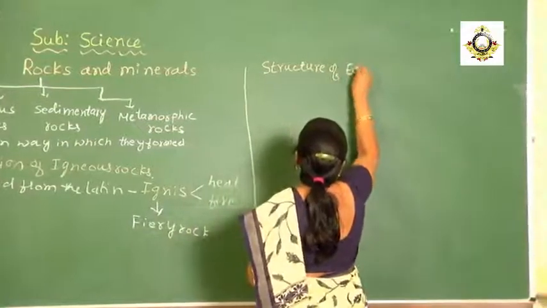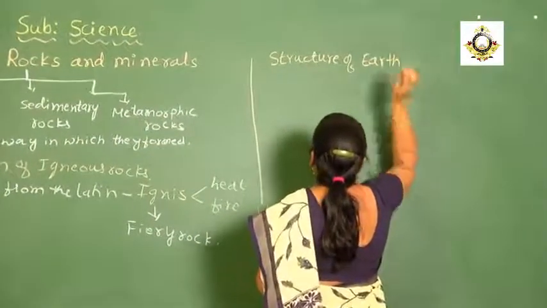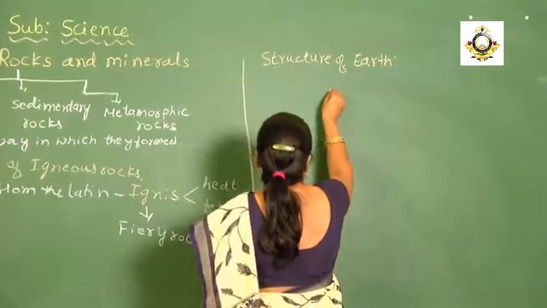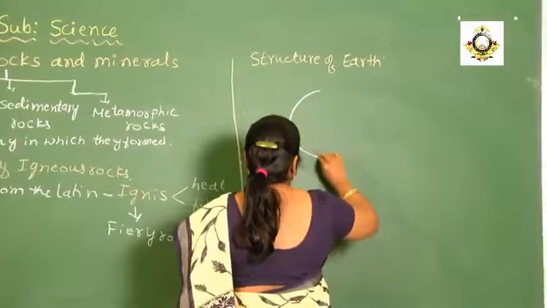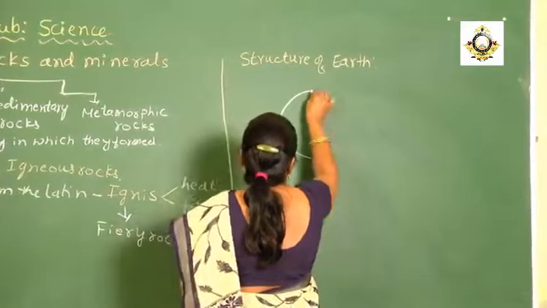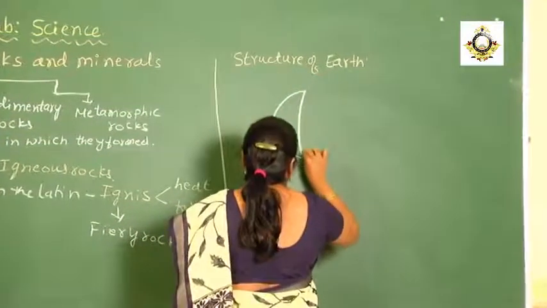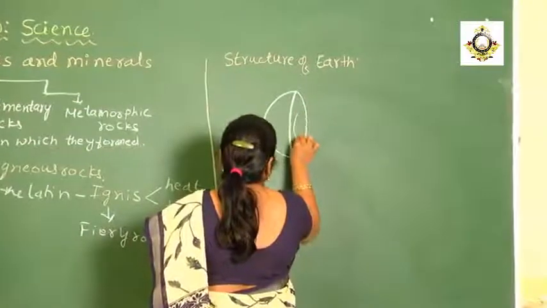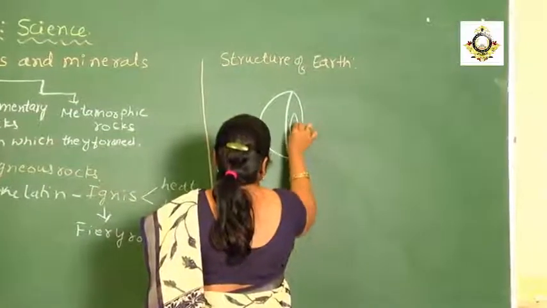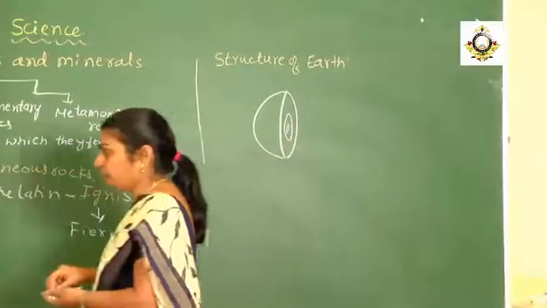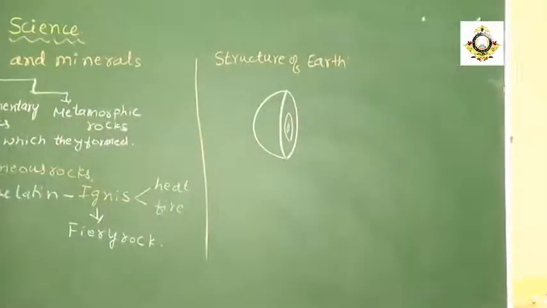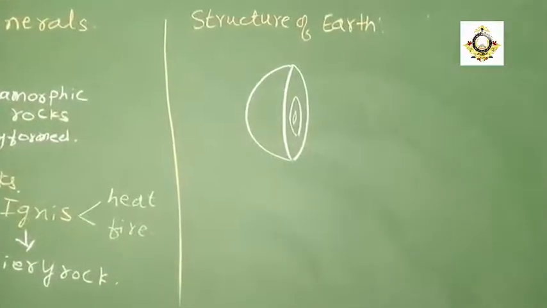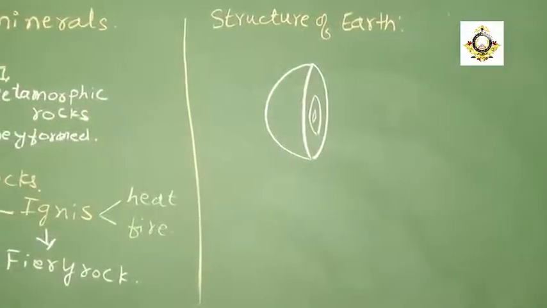So what we have to study is the structure of earth. To study the structure of earth, I am going to draw the structure of the earth. If you color that using different colors, then you will be able to identify what I have drawn.